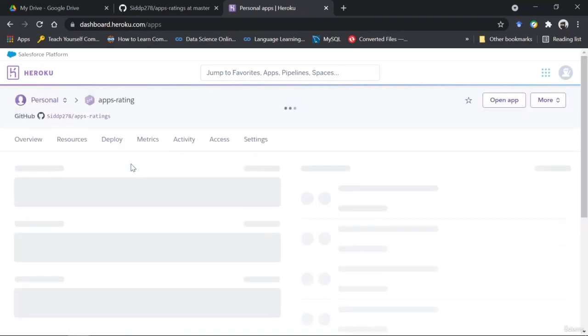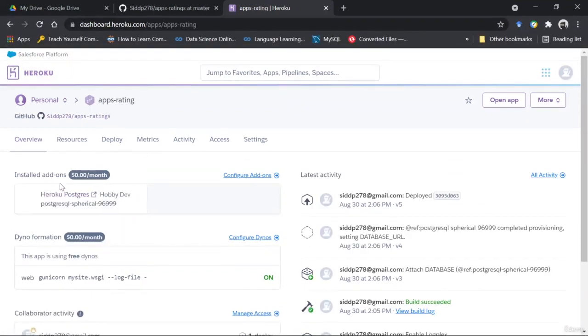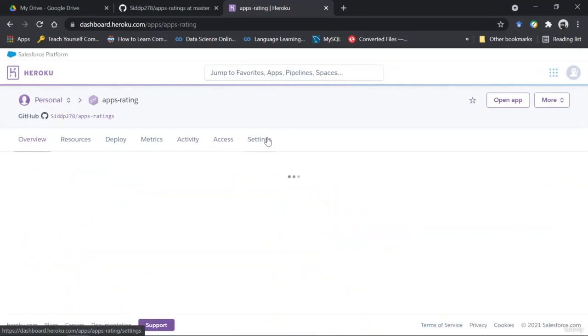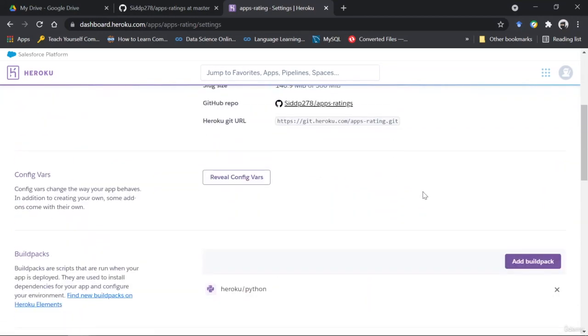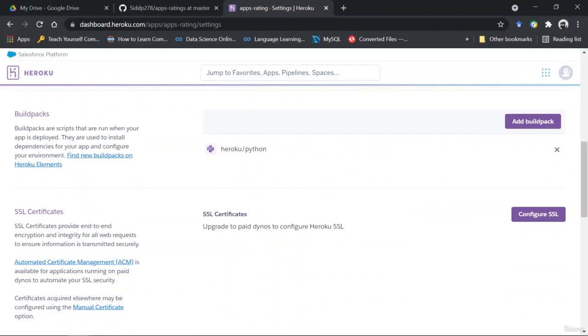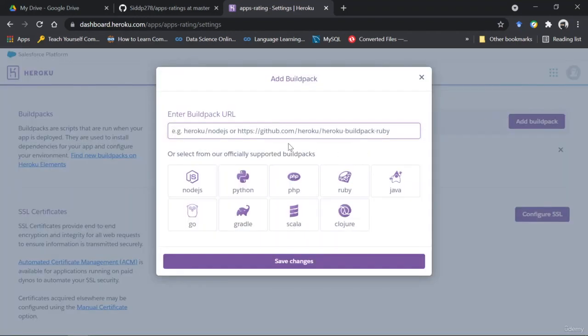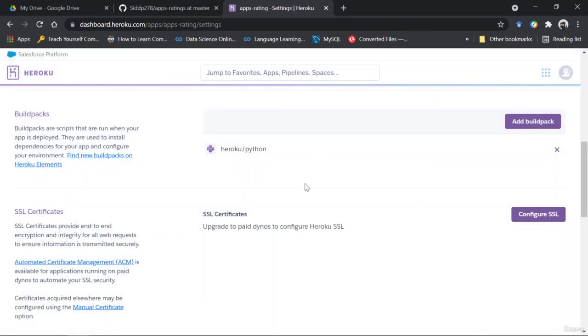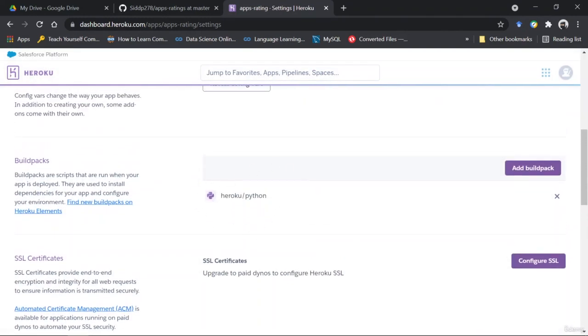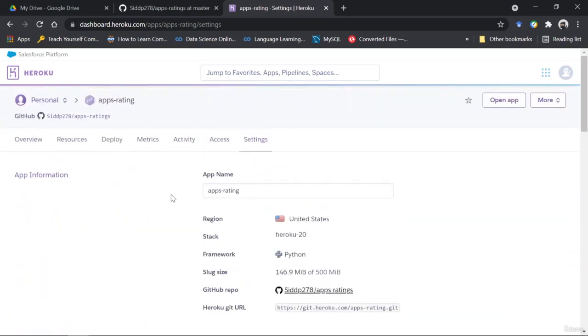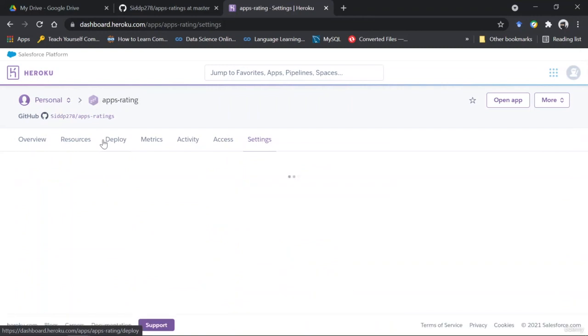So whatever app you created, you can just click on that and it would show you some overview, deploy, metrics, activity, and so on, right? So the first thing that you have to do is go to settings. In settings, scroll down to build packs. Here, click on add build pack, click on Python, then click on save changes. Then you would be able to see that Python is the language that is going to be used on the server. So you go to deploy then.